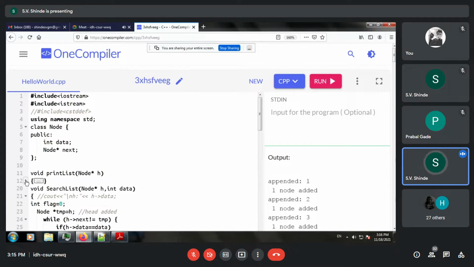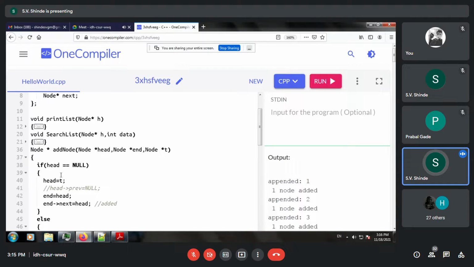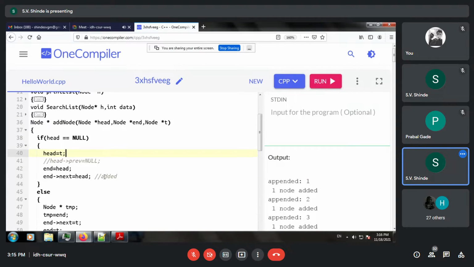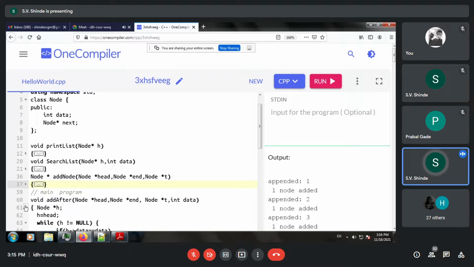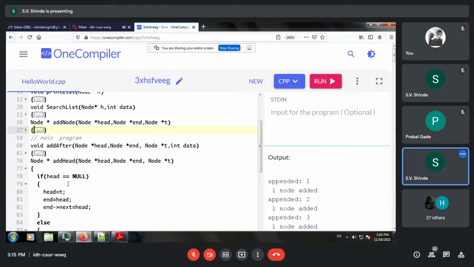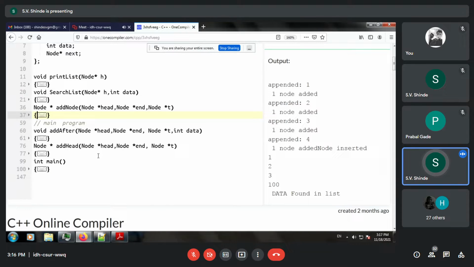All the functions which were given yesterday are the same. The only change is that end arrow next must point to head. Is everyone getting the simple changes for circular linked list, or any difficulty? Don't worry about the code. The code was already given to you yesterday.